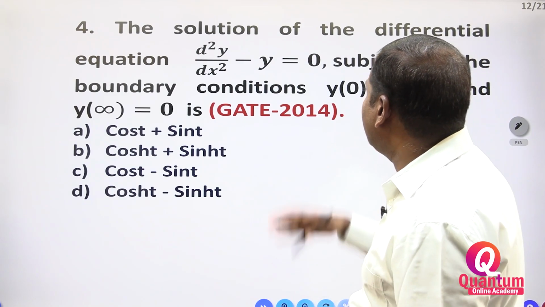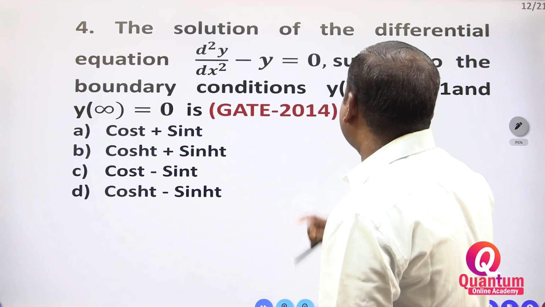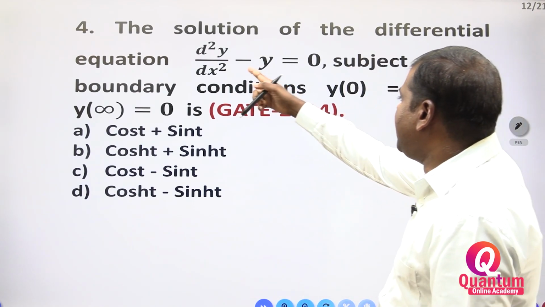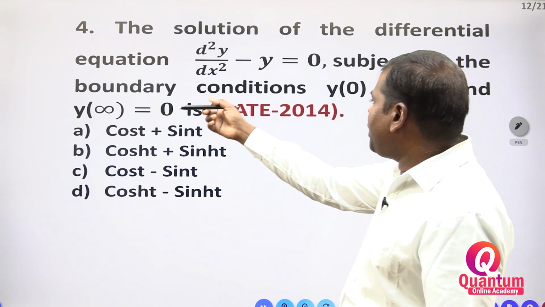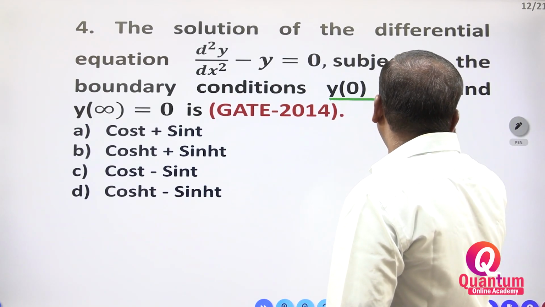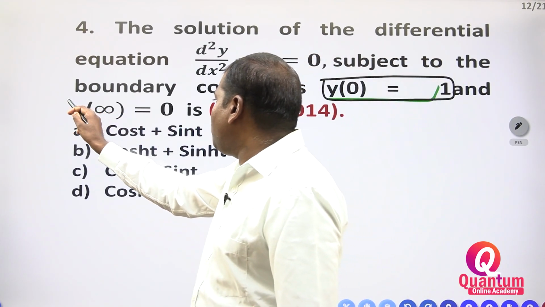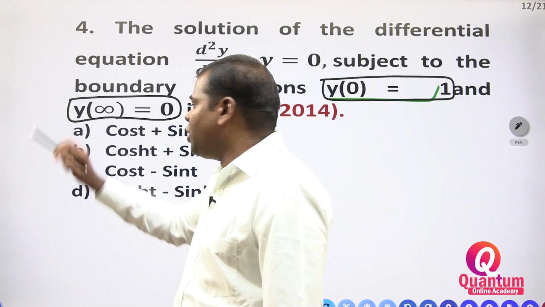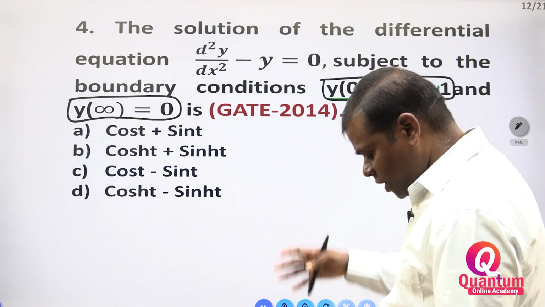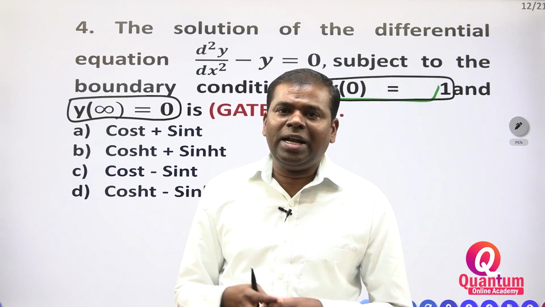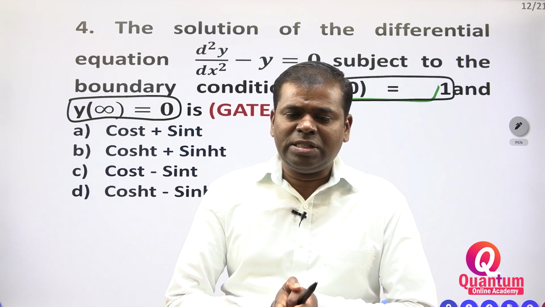Next, take the solution of the differential equation d square y by dx square minus y is equal to 0, subjected to the boundary conditions y of 0 is equal to 1, y of infinity is equal to 0. What is the value you have to find? Very, very important question. You may get questions like this. Maybe you have to find the solution of a differential equation.